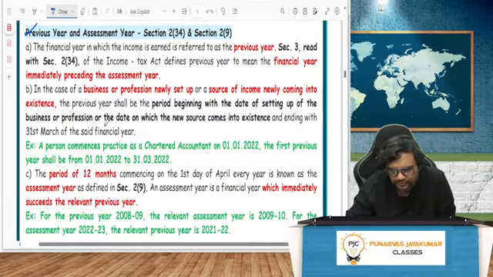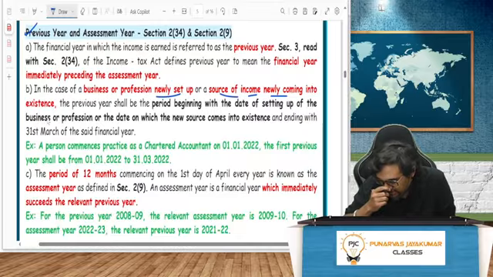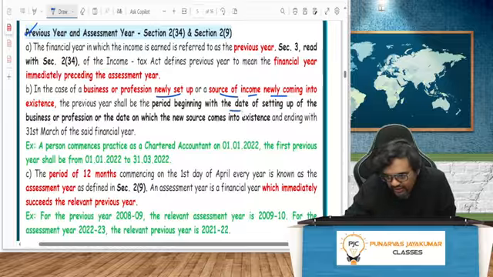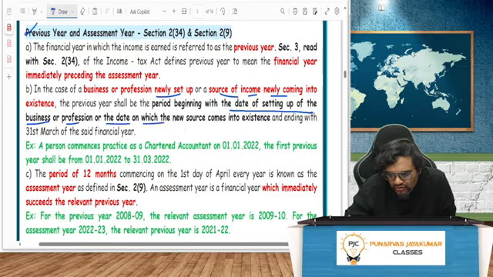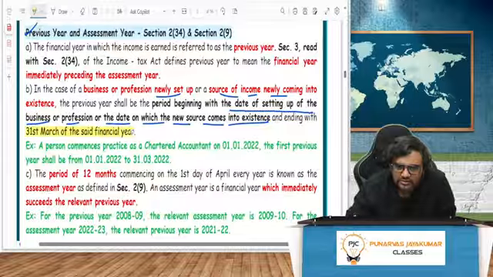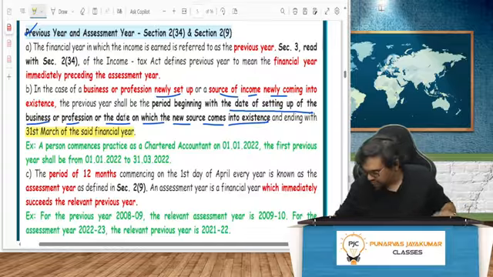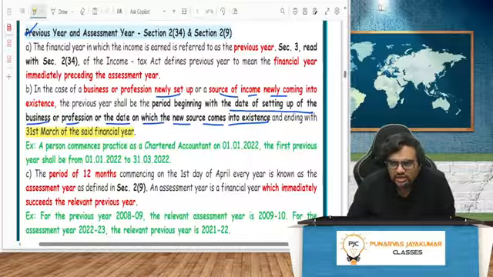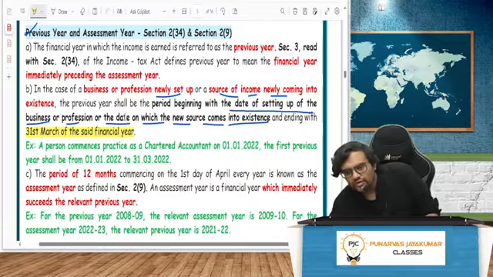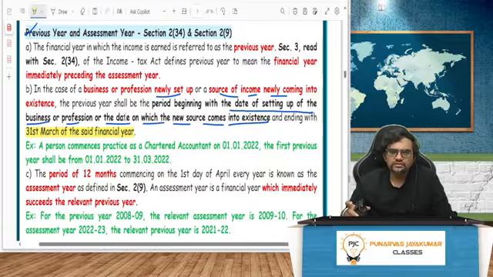If you see, for a newly set up business or a newly arising source of income, the previous year begins on the date of setting up of the business, or the date on which the new source comes into existence, and ends on 31st March of the said financial year. A person commences practice as a CA on 1/1/2022. The previous year shall be 1/1/2022 to 31st March 22.